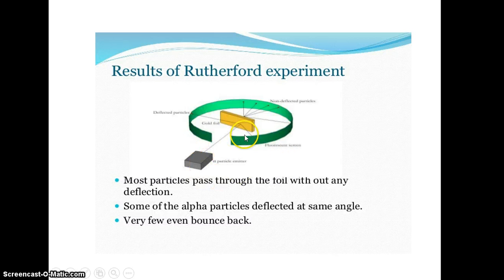Most of the alpha particles pass through the foil without any deflection, some of them are deviated at smaller angle and some of them are deviated back. So these are the results of Rutherford experiment. He passed alpha rays to a gold foil and detected the scattering of light.